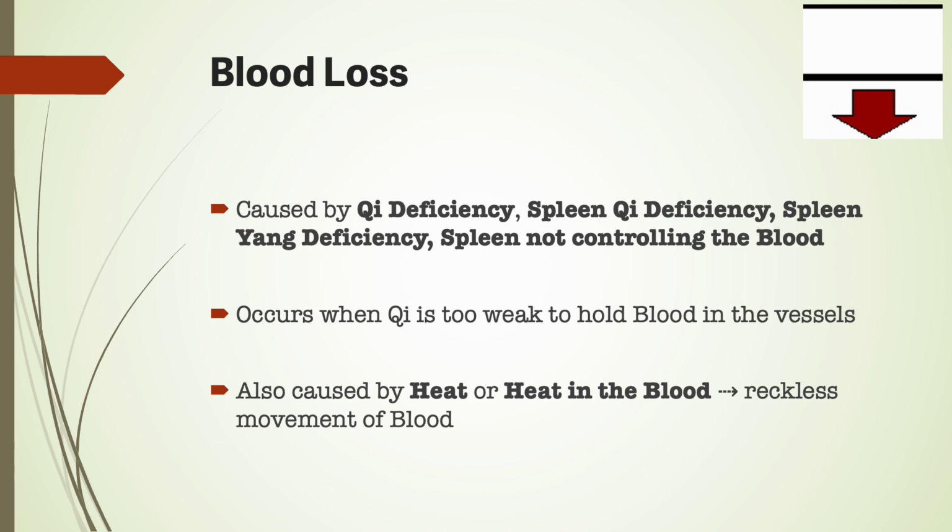Blood loss is caused by qi deficiency, spleen qi deficiency, spleen yang deficiency, and spleen not controlling the blood. Blood loss occurs when qi is too weak to hold blood in the vessels. Blood loss is also caused by heat or heat in the blood, leading to reckless movement of the blood.